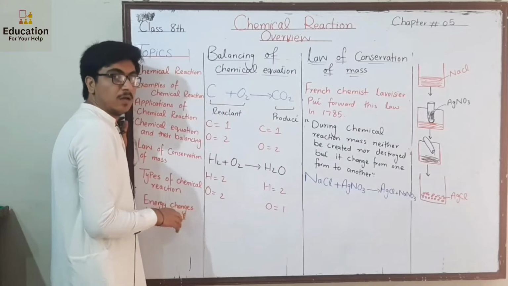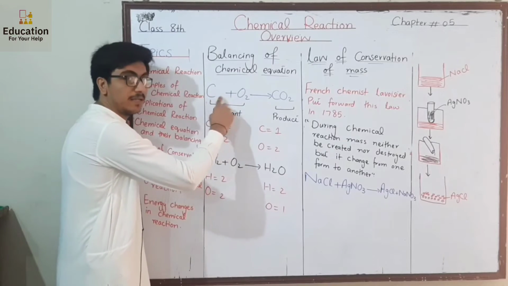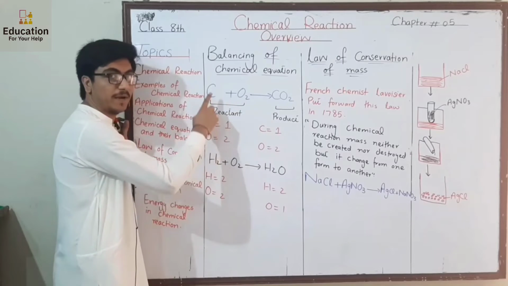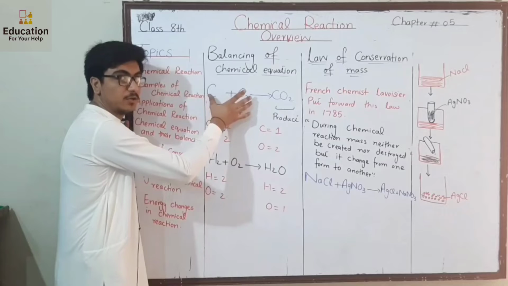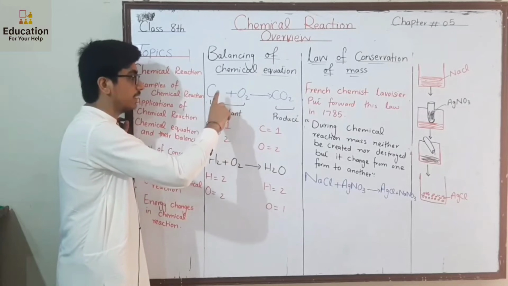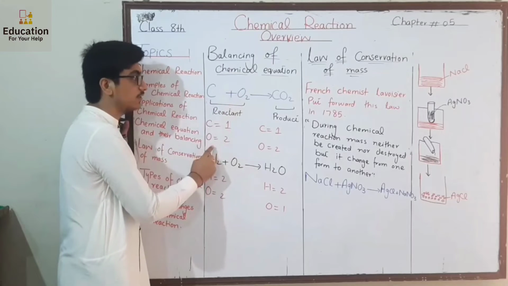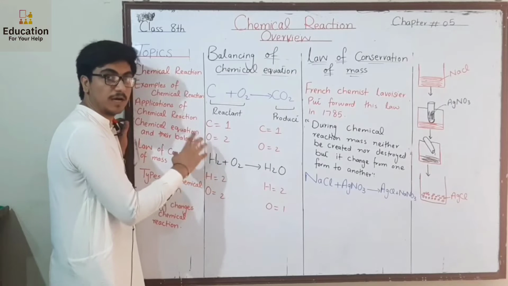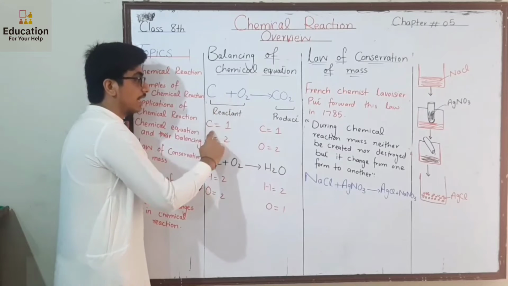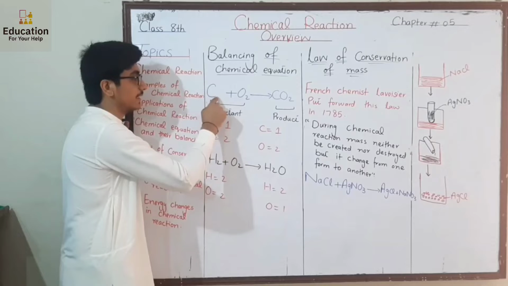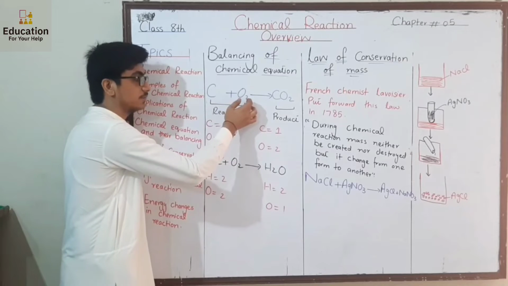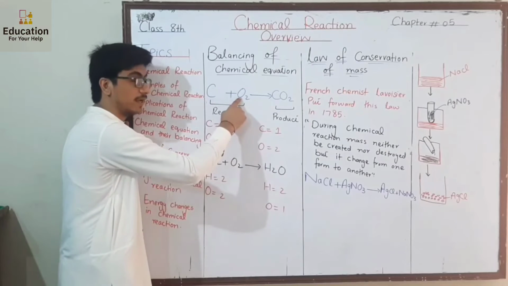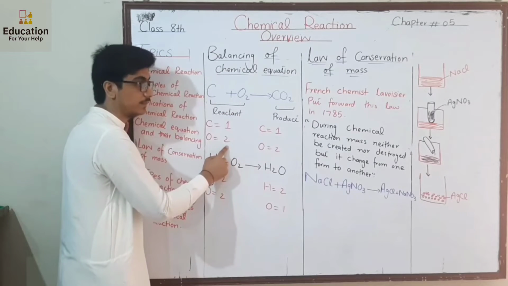By example, we can see that when carbon reacts with oxygen, first of all, we see how many atoms are present on the reactant side. Here we can see that two kinds of atoms are present. One is carbon and one is oxygen. What is the number of carbon and oxygen? Carbon is 1 because there is no number, which means it is 1. And after oxygen there is a subscript which is 2. It means on the reactant side 2 oxygen atoms are present.